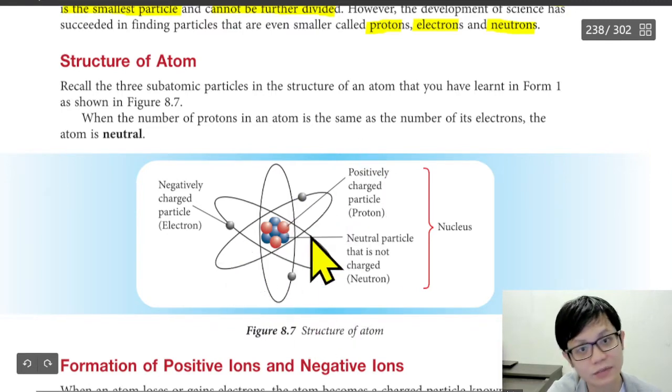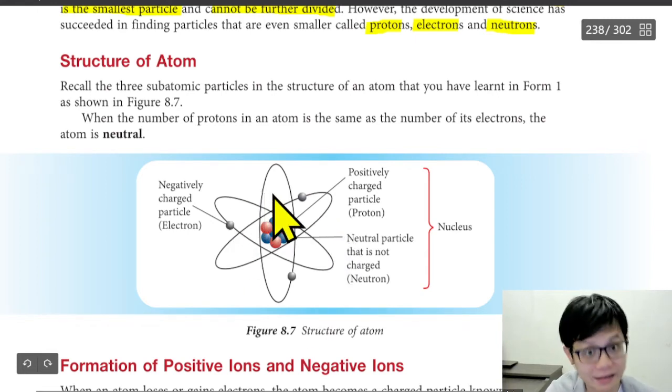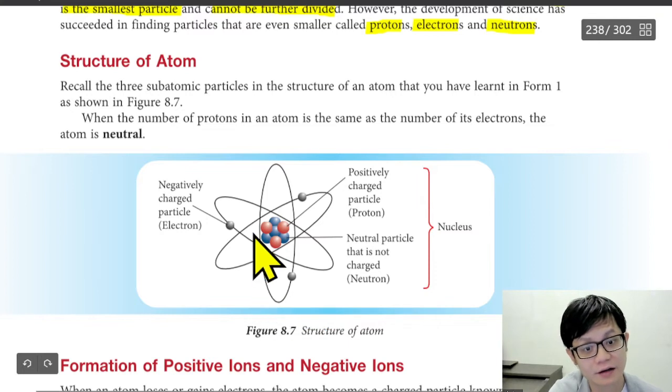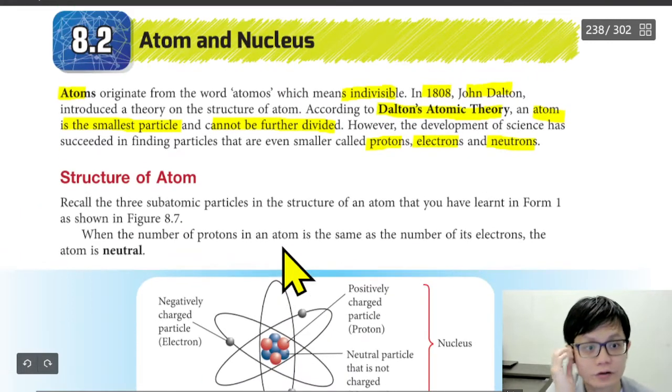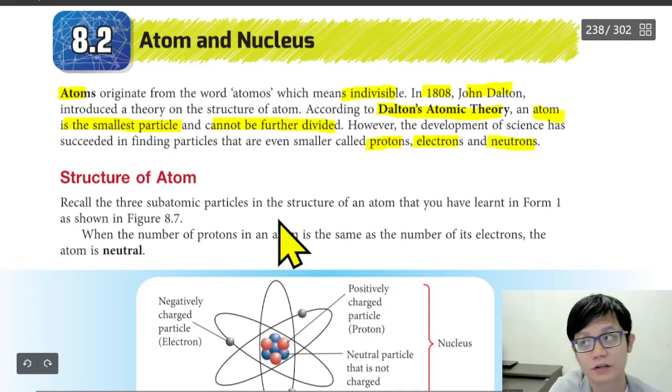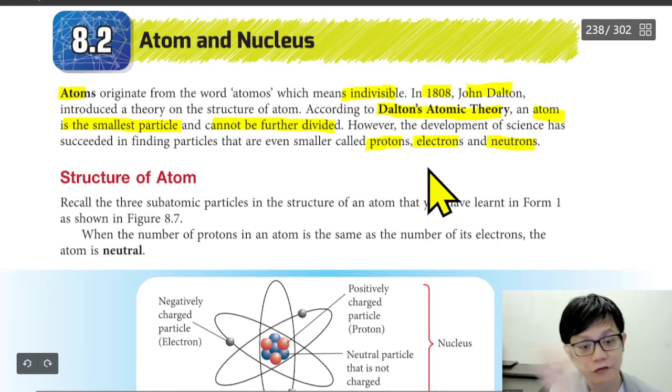They simply move around, but there is a tendency to be near the nucleus rather than far. So we can predict the electron movement, but not like an orbit, like the Earth's orbit. But in terms of science, we are thankful for John Dalton, because we learn many things from him.